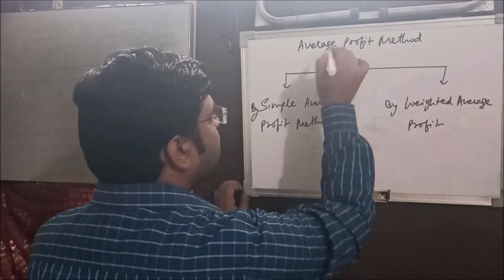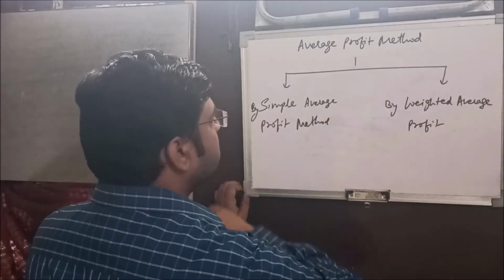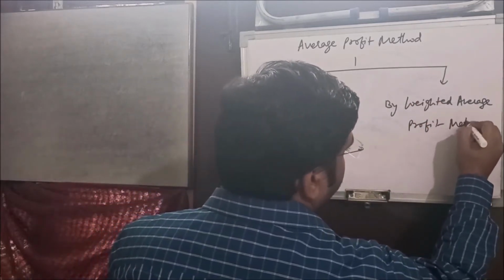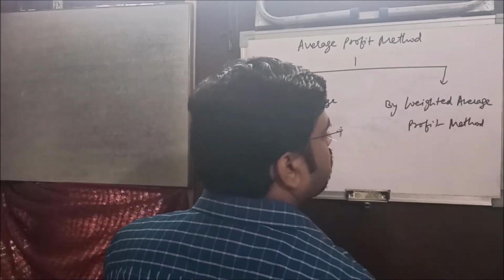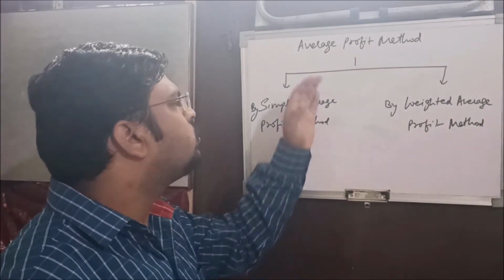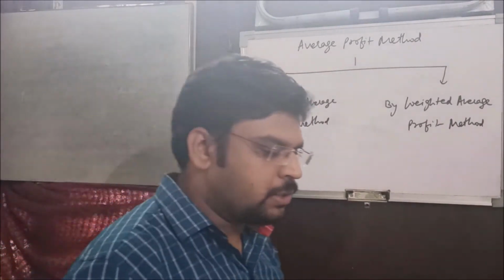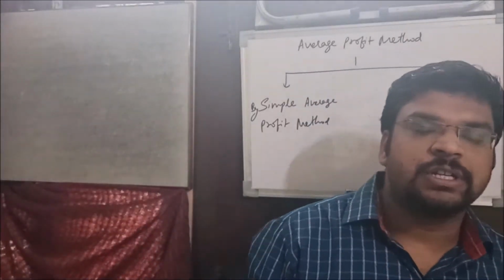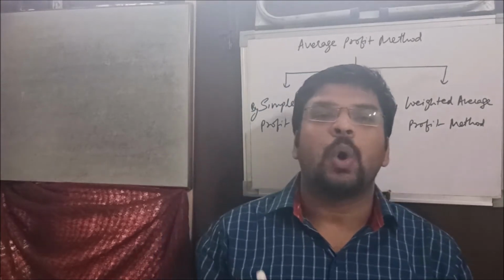So one method under average profit method will be simple average profit and another will be weighted average profit method, right? So before proceeding further, let me tell you something about this average profit method. By the name it is clear, average profit means profit is supposed to be taken but on an average.